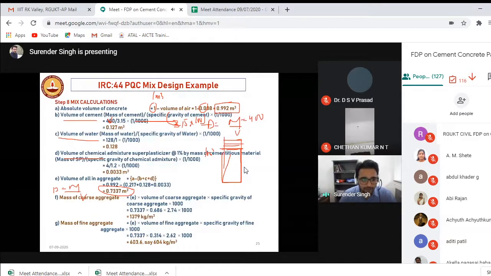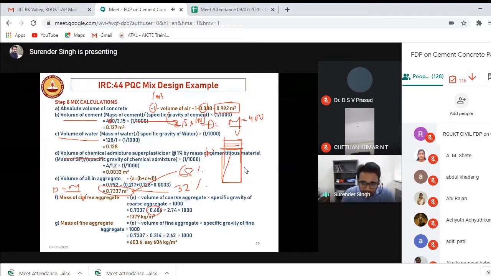Then you have to use the formula density is equal to mass upon volume again. Now you know the total volume, and you know coarse aggregate and fine aggregate are used in a proportion of 65 and 35%. You multiply it by, like, 68% of coarse aggregate. So of this volume, 68% is coarse aggregate and 32% is fine aggregate, right?